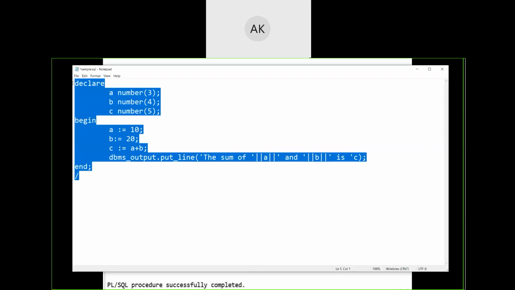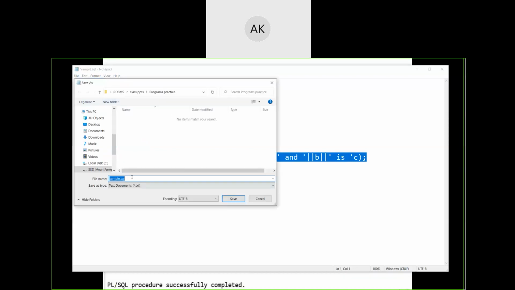Is it done? Now how do we save this particular file and how do we compile it? In order to save this file, you have to go with save as. Whichever file name you want to give, in whichever folder you want, you can keep that folder name. I am giving double quotes so that the exact file name will be used.